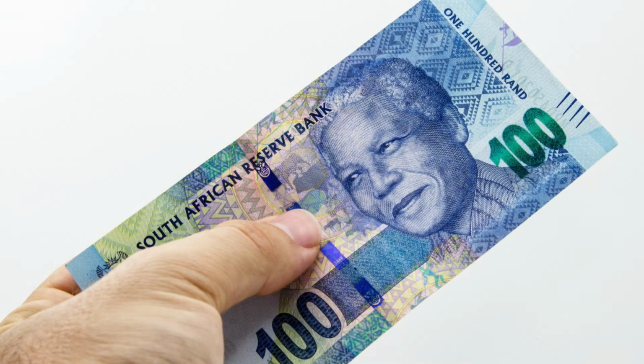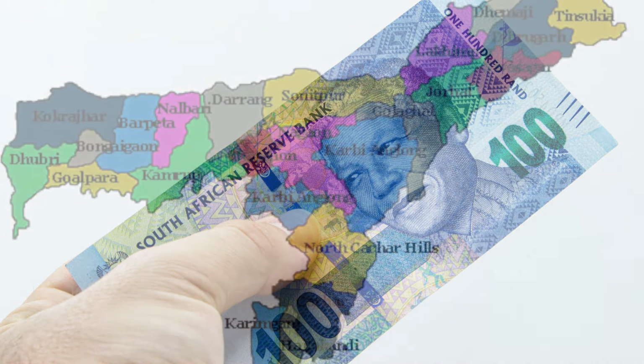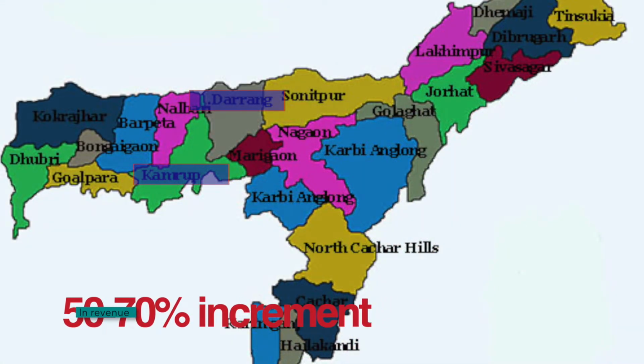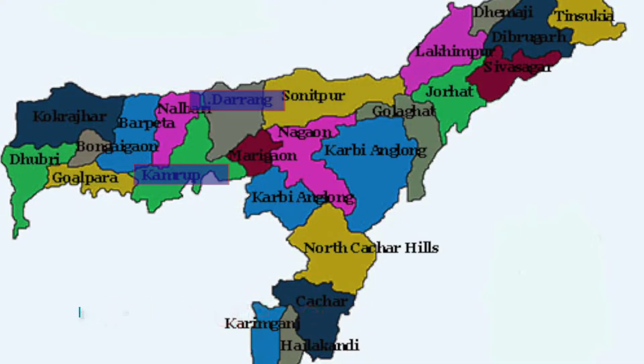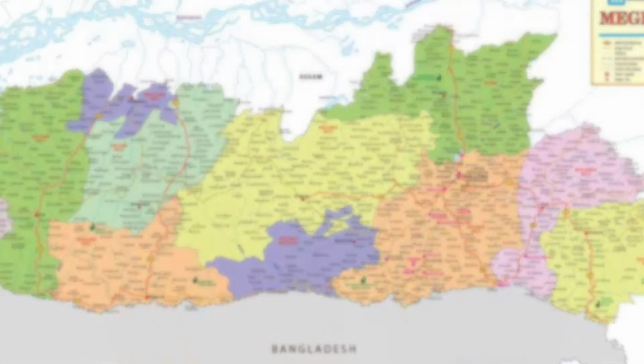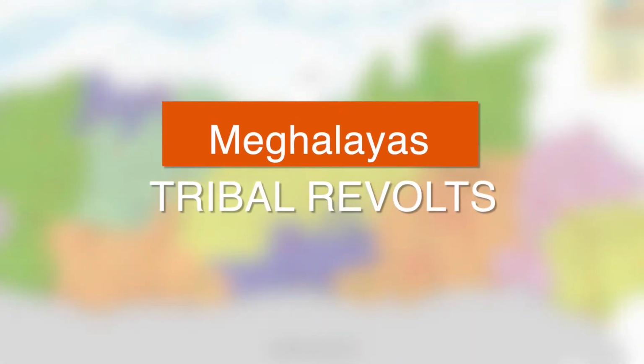Other uprisings. In Assam, the British imposed abnormally high taxes. In Kamrup and Darrang, the land revenue was increased by 50% to 70%. This led to a series of revolts between 1893 and 1894. If the peasants failed to pay the taxes, the British seized their lands. The British suppressed their protest ruthlessly.